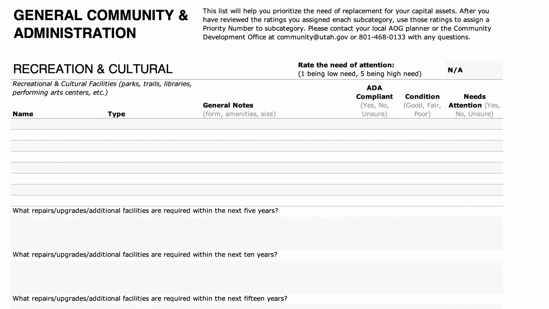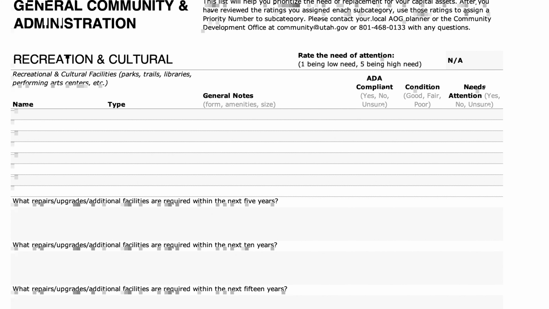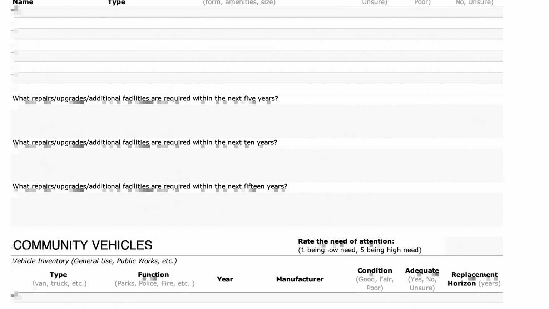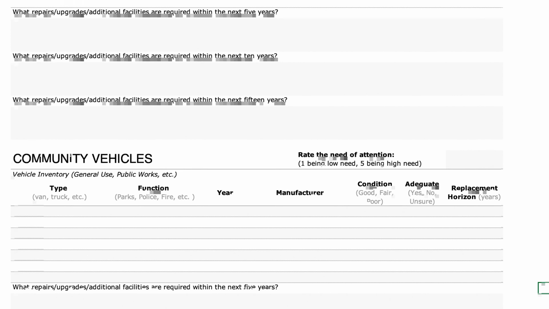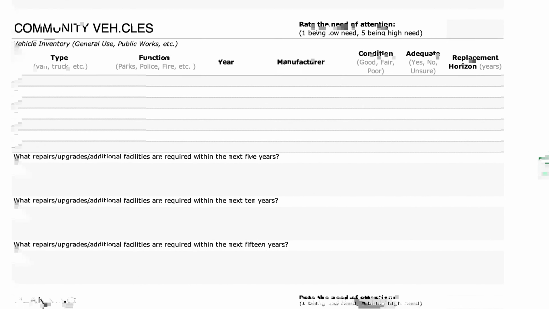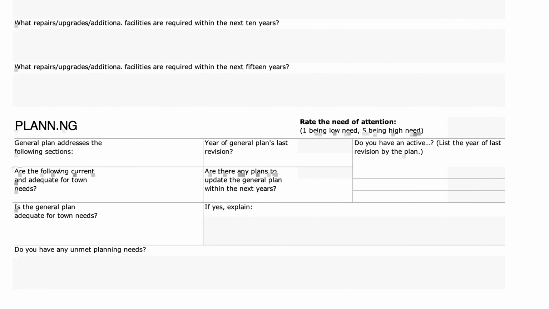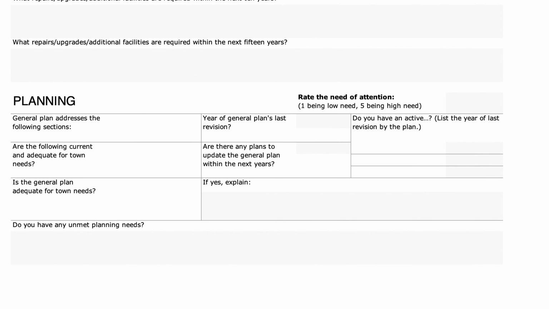The first section of CASI is the General Community and Administration section. This includes recreational and cultural facilities, community vehicles, and planning. Each section has columns to fill in to get the most possible information about your assets, but like the rest of the form, these can be changed or omitted to fit your community's needs.